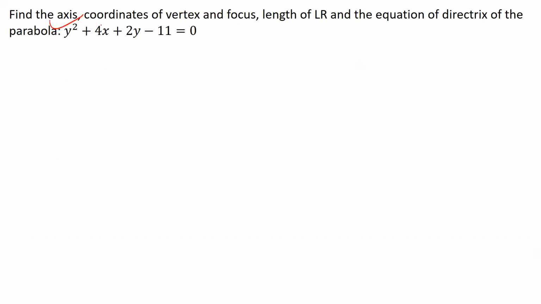Let's take up some question, guys, based on this thing. We need to find out the axis, vertex, focus, latus rectum, and the equation of directrix for this parabola. So let me quickly write down the parabola. Y square plus 4x plus 2y minus 11 is equal to 0.